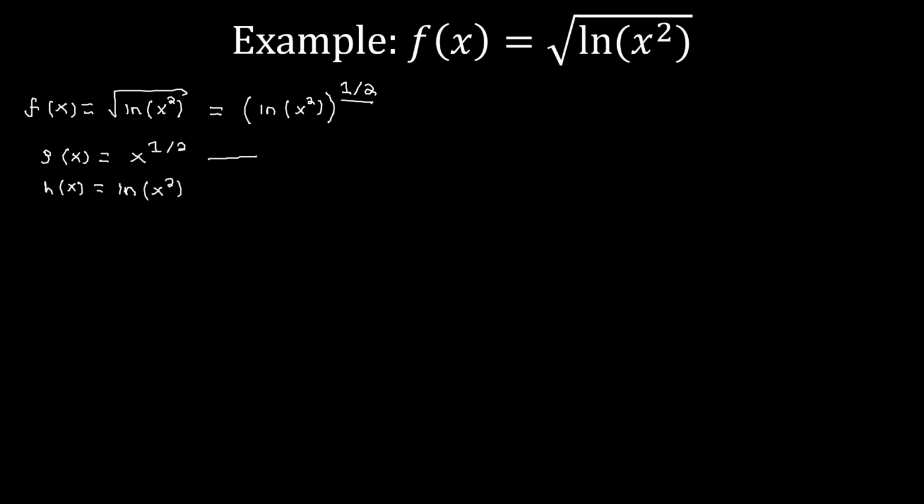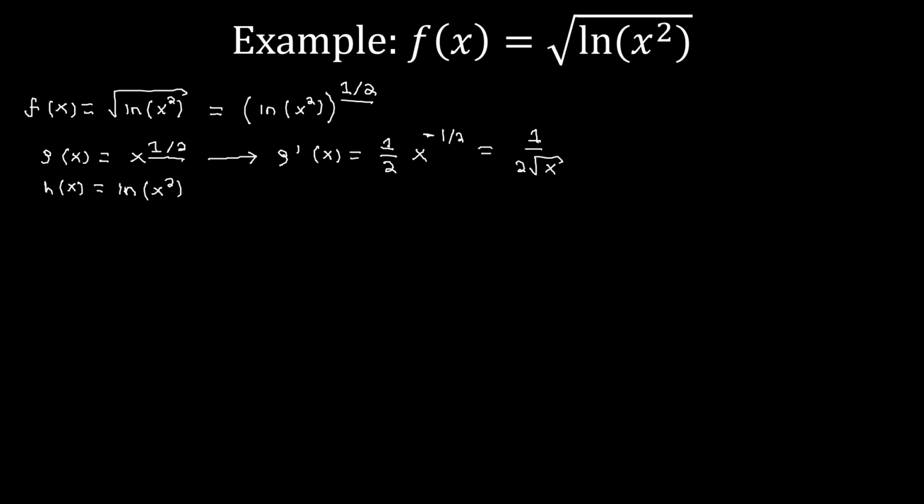From here, we'll now find g prime of x. So we'll take the derivative of our outside function. g prime of x we'll just find using the standard power rule. We'll take our exponent of 1/2 and multiply it to the front, and then decrease the exponent by 1. So we get 1/2 x to the negative 1/2, which is equal to 1 over 2 square root of x.